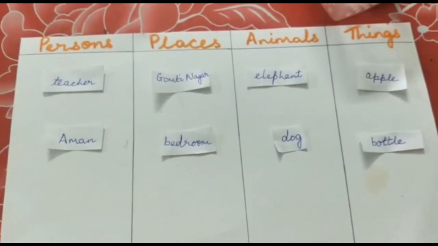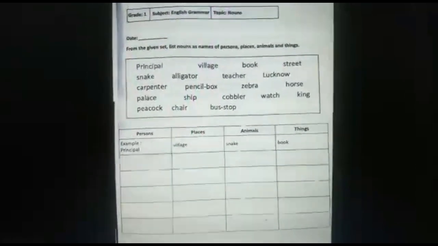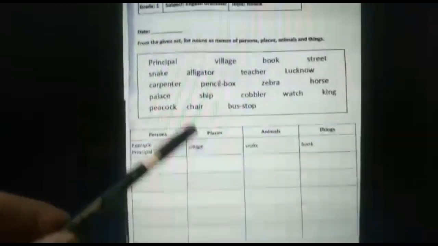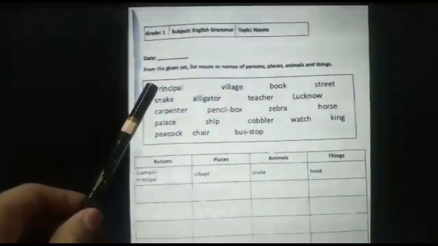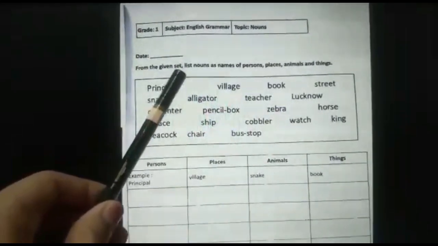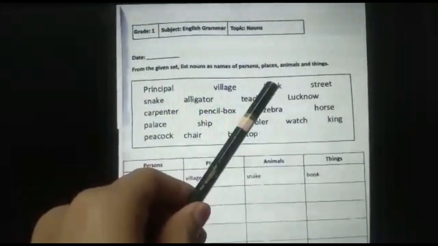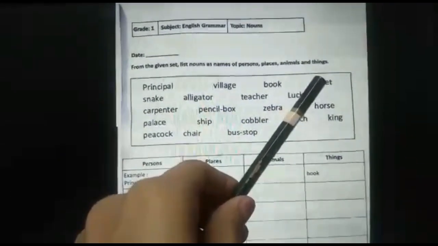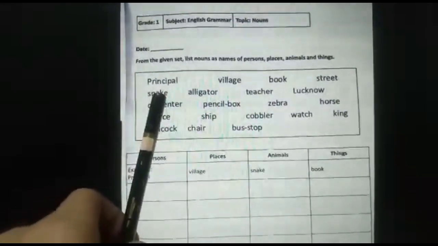Isn't it, children? Children, now open your English grammar practice book to page number 15. Write today's date. Now let's read the instructions together. From the given set, list nouns as names of persons, places, animals and things. Let's read the words which are given inside the box.